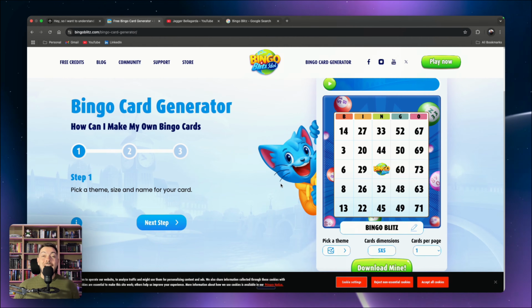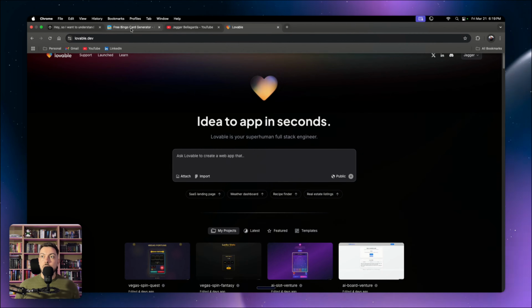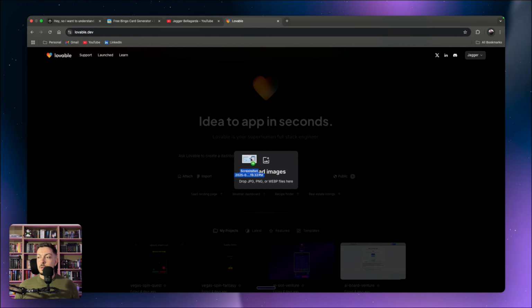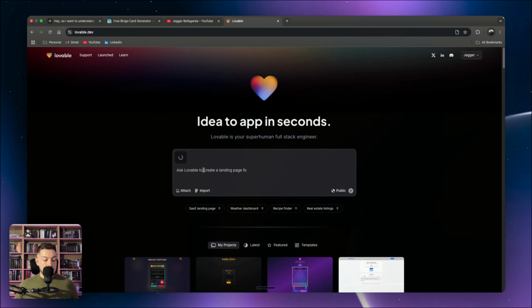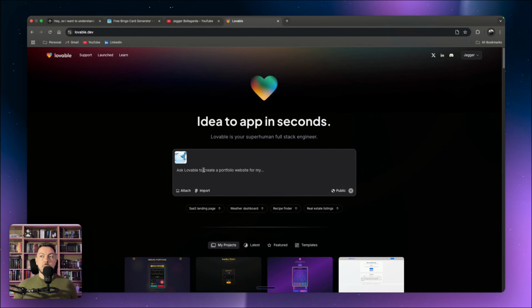Okay, so how are we going to do this? So I'm in Lovable, and what we're going to do is take a screenshot of this page, and I'm going to copy that into Lovable, and then I'm going to hit the control button again. We're going to use Aqua Voice in order to just say exactly what we want to build, because I'm trying to figure it out in my head.